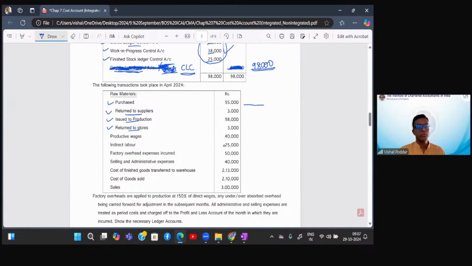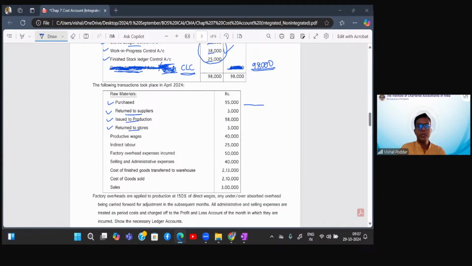Aisha, should it be the other way around, beta? Check. But why POC, Aisha? Is it direct material or indirect material? Ajay Surya, why POC, beta?